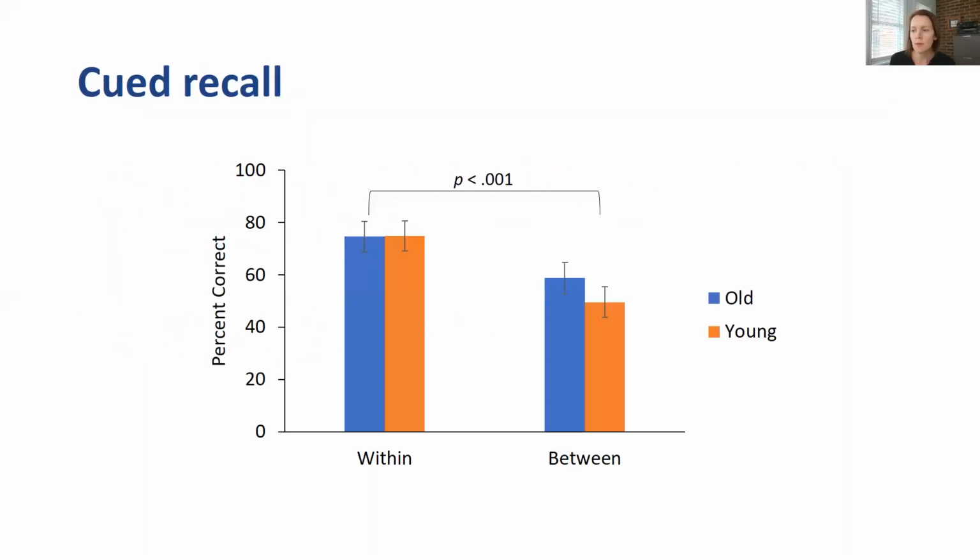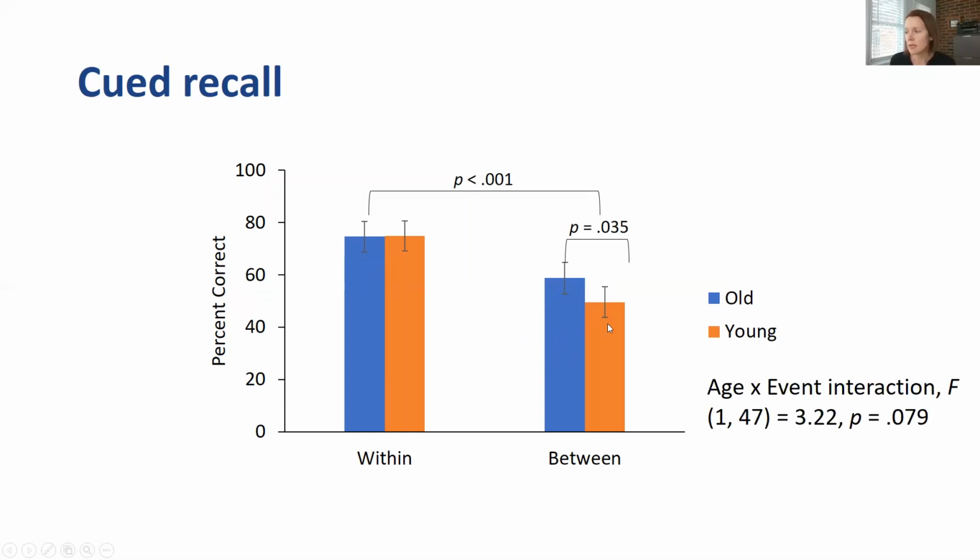And indeed, this is what we found. So this is the percent correctly recalled on the cued recall tasks. First of all, we're seeing that main effect in both groups, in that both groups are recalling more correct events following the within clips than the between clips. But for the between event clips, our older adults are actually outperforming the young adults in this case. Although I should say that the event by age interaction was only a trend, so the interaction isn't quite significant here.